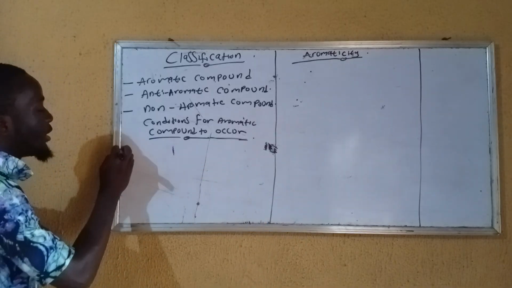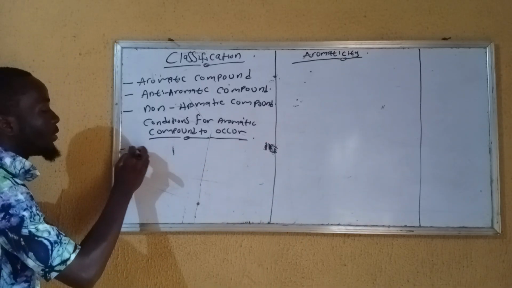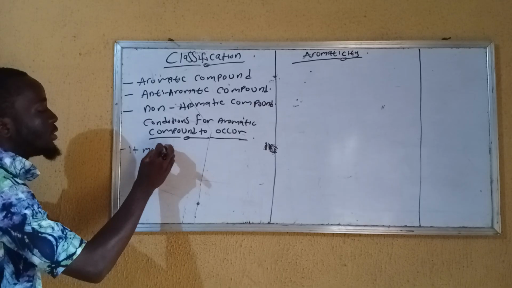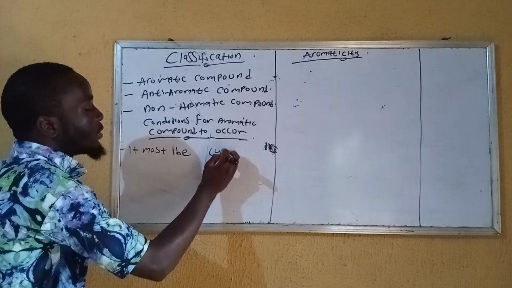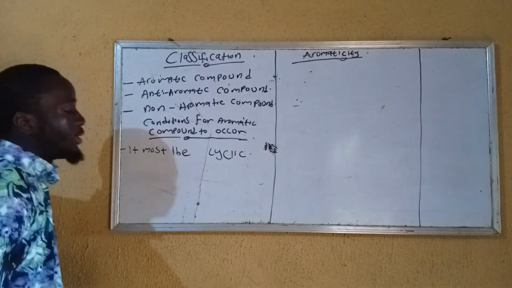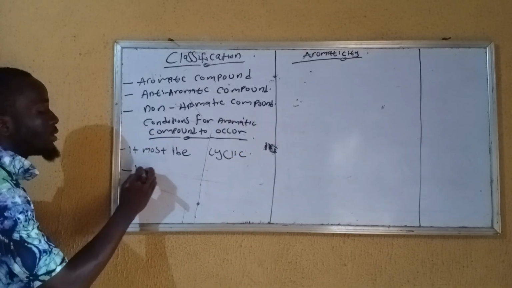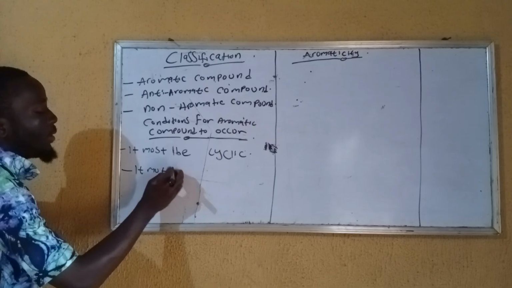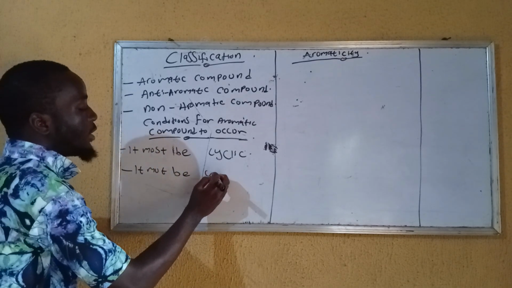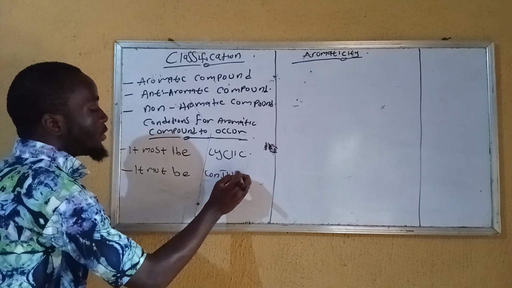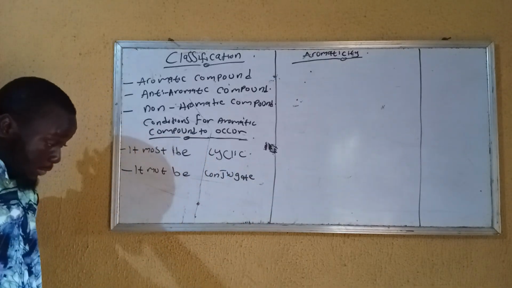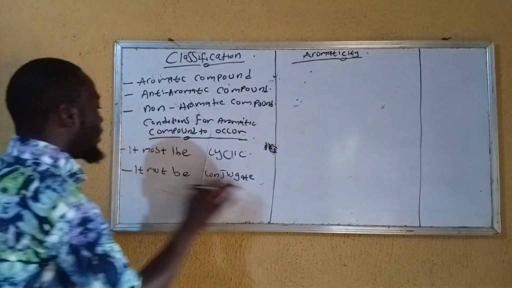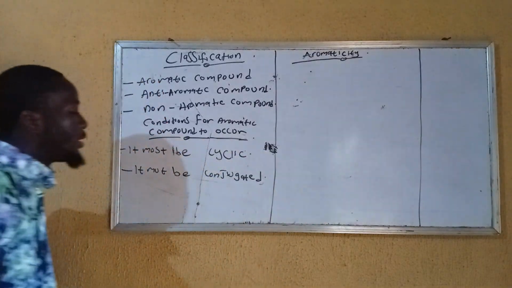First thing is that it must be cyclic. We all know that it must be cyclic. Second one is it must be conjugated. Conjugated in a plain way means it must have the presence of double bonds.